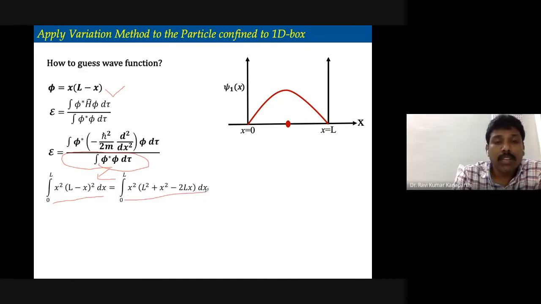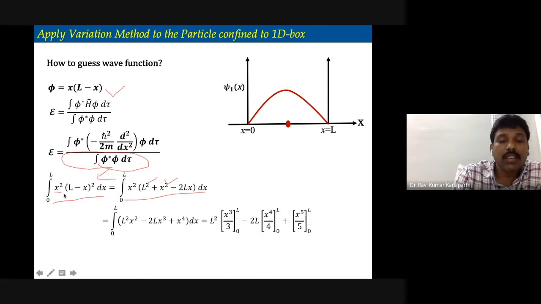First of all, you expand the L minus x whole square. a minus b whole square is a square, that is L square, plus x square minus 2Lx. Then you have x square, so you can take x square inside, and then L square x square minus 2Lx cube plus x to the power 4. Okay, this is what it is.